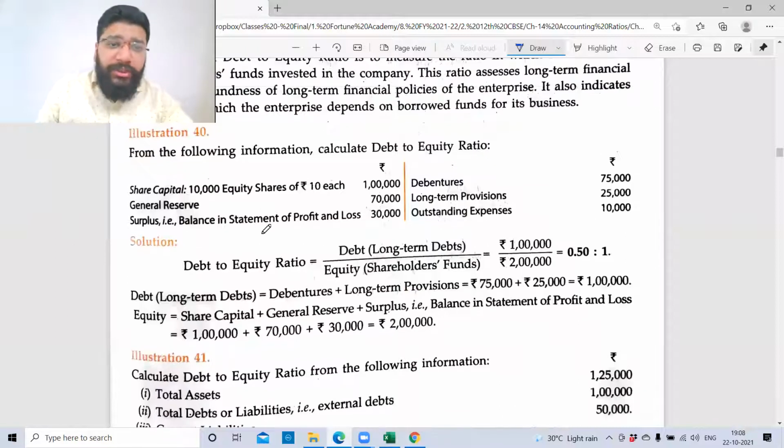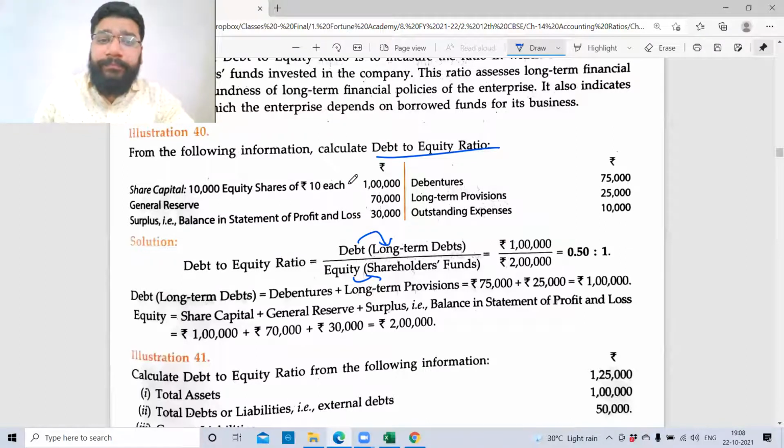So I'll do one question, which is illustration 40. They have asked us to calculate the debt equity ratio. So it is long-term debt divided by shareholders funds. Now share capital, guys, debt or equity? General reserve. Surplus. It is positive or negative? So equity, positive. Debentures, debt. Long-term provision, debt. Outstanding expenses, not debt, my dear. This is current liability. This is given to confuse you. Correct?